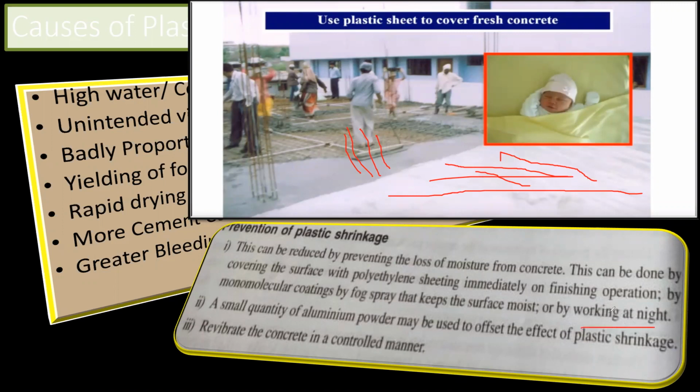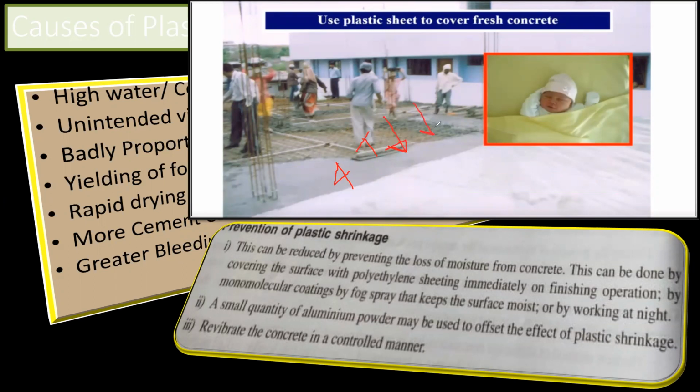The second is, how do you prevent that? By working at night. That is the reason in most construction sites, whenever we do the slab casting, usually we try to start in the evening time, let us say around 4 o'clock in the evening. During that time, the temperature will also be less, isn't it? And also the intensity of the wind will be less. So as a result of that, the fast evaporation is not going to happen.